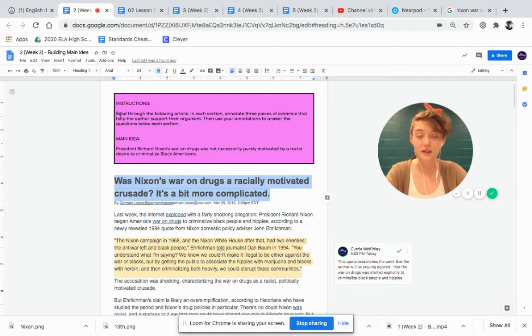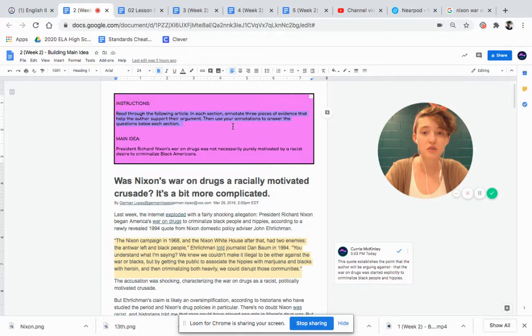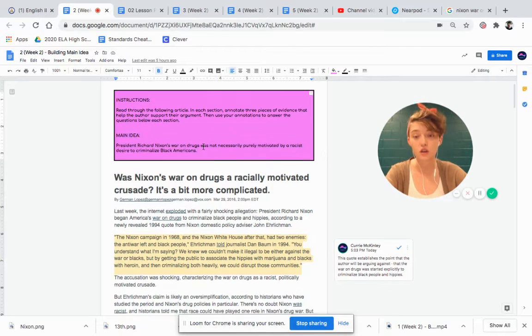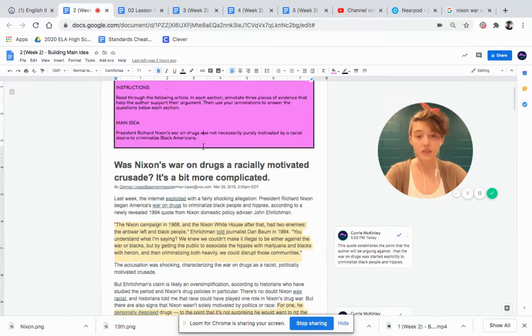Let's go back and read the instructions. Read through the following article. In each section, annotate 3 pieces of evidence that help the author support their argument. Then use your annotations to answer the questions below each section. Here we have the overall main idea of the article. So when you're annotating the paragraphs at the bottom, you're going to be figuring out, okay, how does this paragraph support this overall main idea? Okay? So let's look at how I went through this.